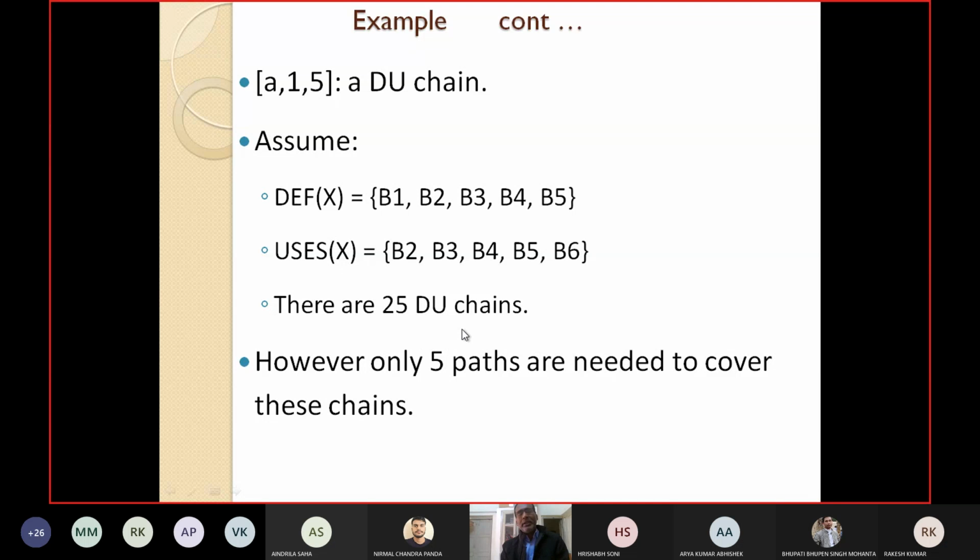However, only 5 paths are needed to cover the chains. If you try to test it, you have to cover only 5 paths. If you cover the 5 paths, you cover all the 25 chains. So in this way, you can perform data flow based testing by covering the paths, so that each and every DU chain will be executed at least once.